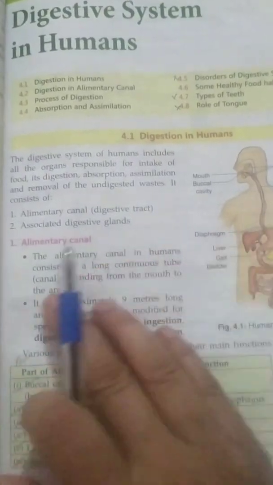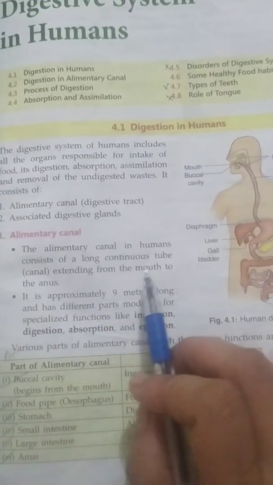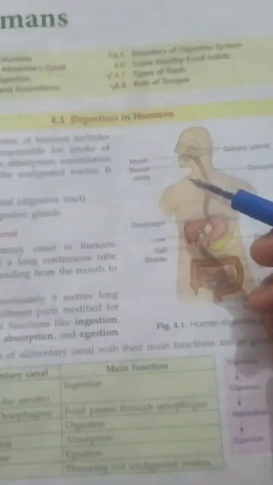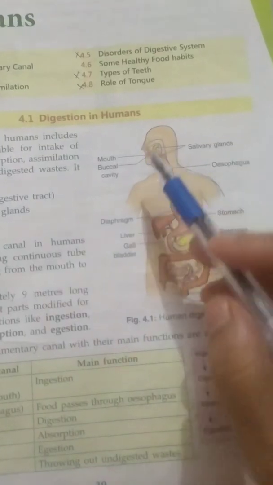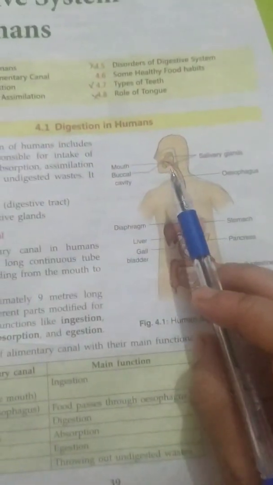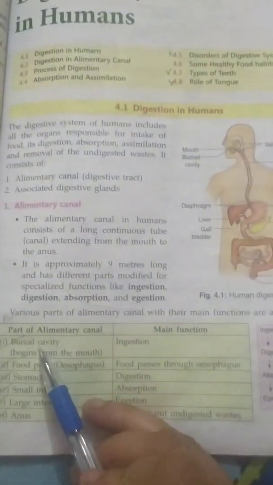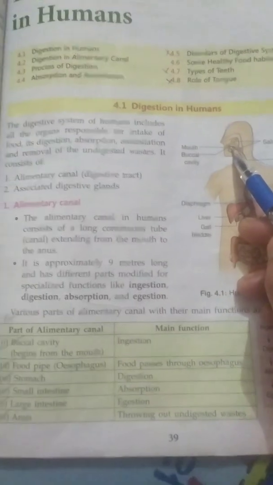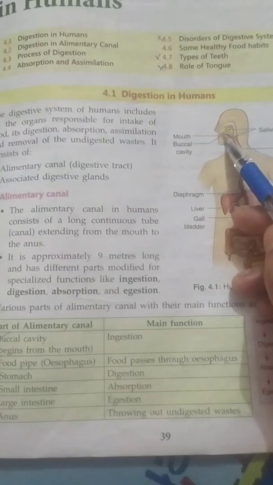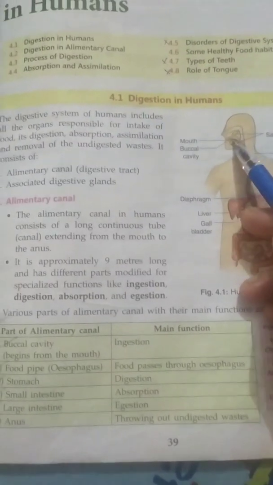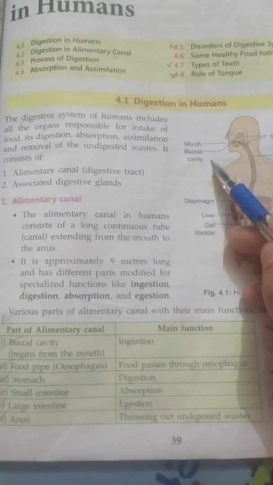First of all, we will discuss about the alimentary canal. Alimentary canal in humans consists of a long continuous tube canal extending from the mouth to the anus. Means it starts from the mouth and reaches till the end of the body. First of all, I will tell you about the parts of alimentary canal. First one is the buccal cavity, which begins with the mouth. So this is the buccal cavity. Its main function is ingestion, means when we eat the food, chewing of the food, this is done by the buccal cavity.